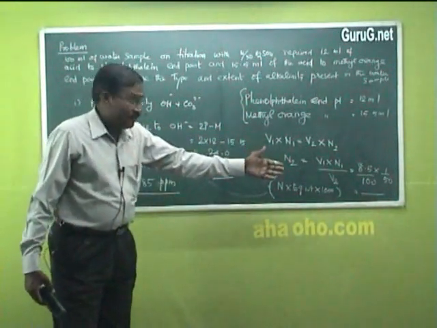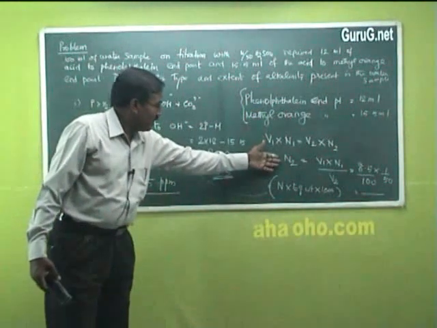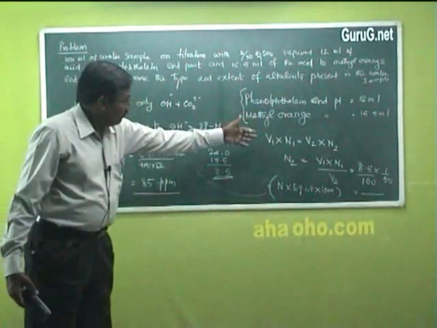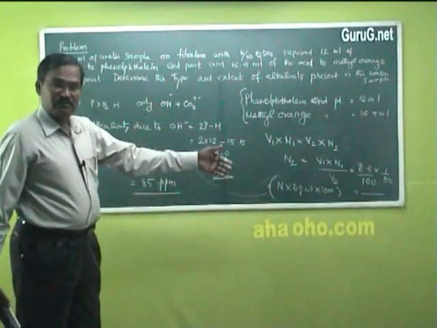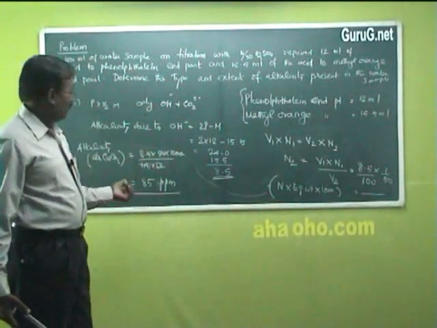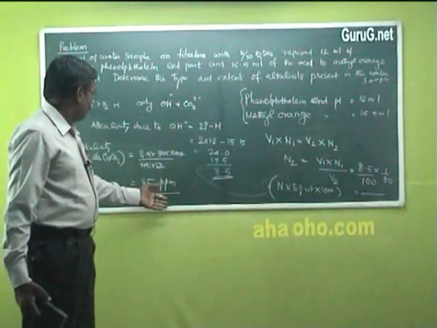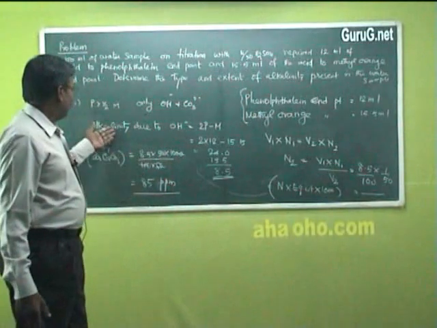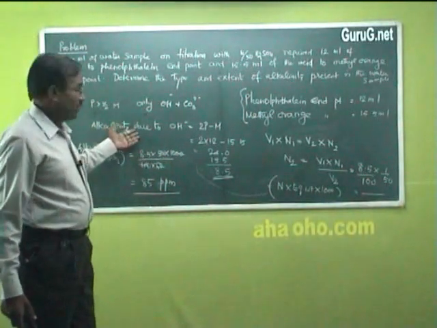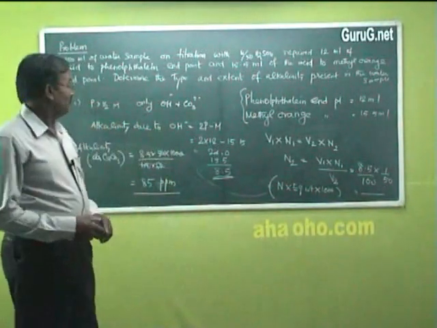From that we get the normality of water, and by multiplying it with the equivalent weight of calcium carbonate, because we are going to convert the value as calcium carbonate, multiplied by 1000, we are getting 85 ppm. So this is the alkalinity as calcium carbonate due to hydroxide ion.